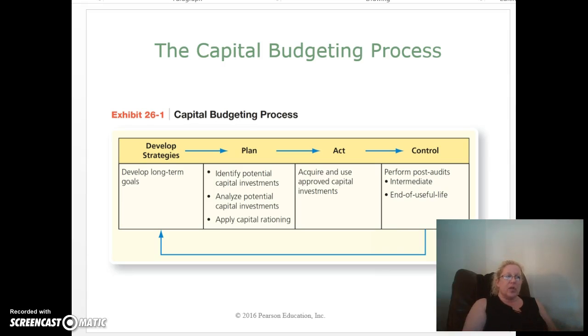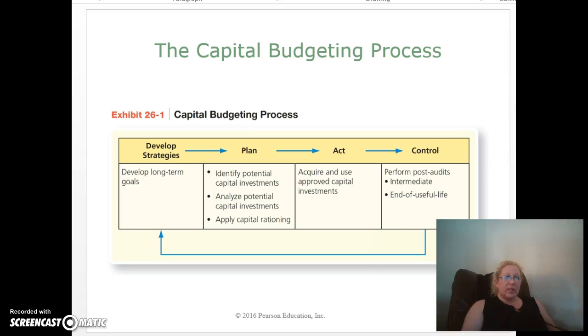The fourth step in the budgeting process is control. In the short-term operational budgeting process, the control step is called variance analysis. After acquiring and using the capital assets, the companies compare the actual results from the investments to the projected results. The comparisons are called post-audits, and they help companies determine whether the investments are going as planned and deserve continued support, or whether they should abandon the project and dispose of the assets.